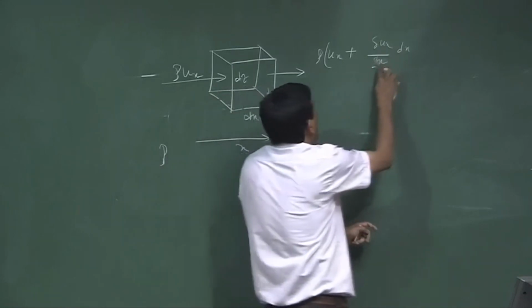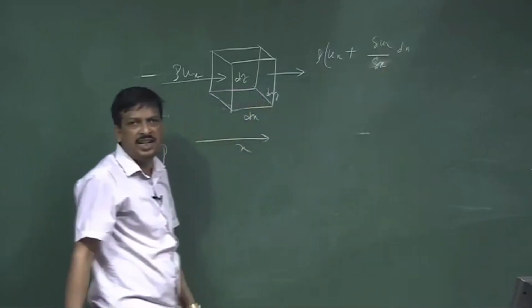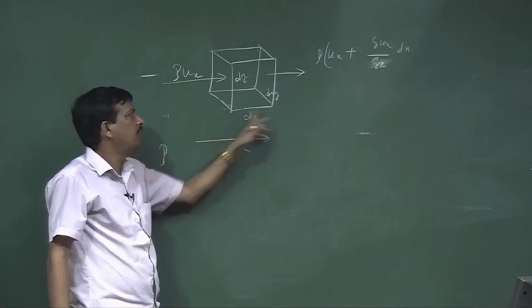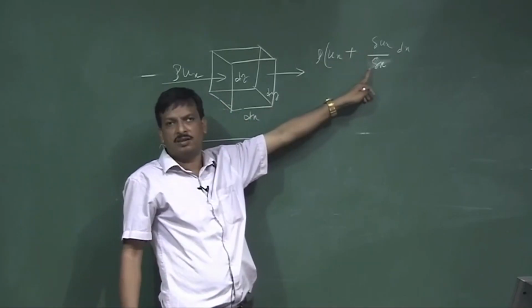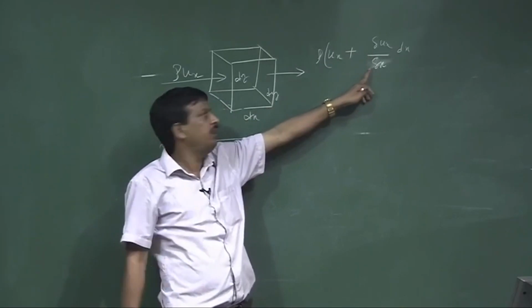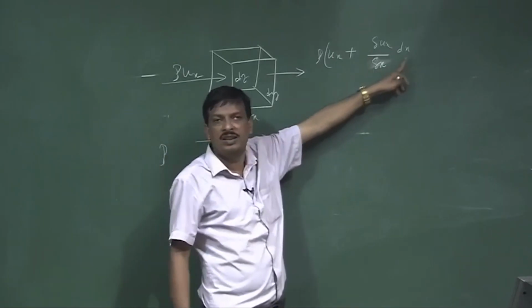So we always write it as del ux by del x into dx, because dx is the distance, and the change of velocity due to the change of space is del ux by del x into dx.